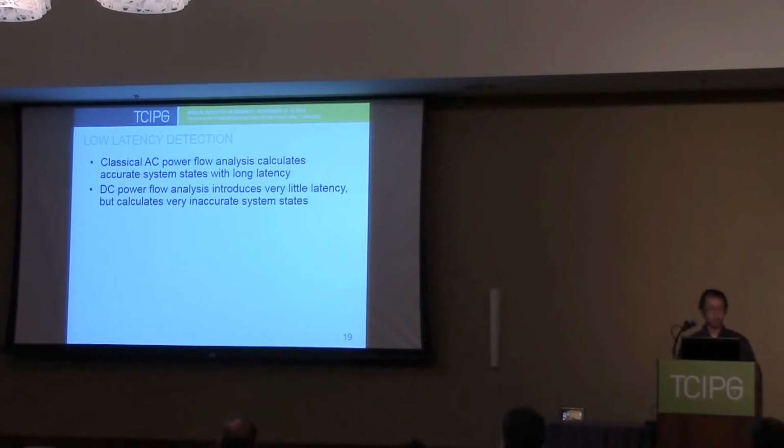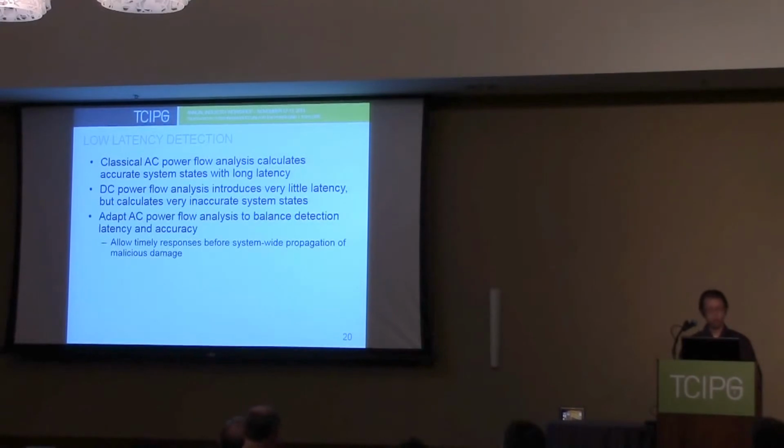The DC power flow analysis can introduce very little latency, but calculates a very inaccurate system state, so it may generate a lot of false positive and false negative detections. So we propose to adapt the AC power flow analysis to balance the detection latency and accuracy. As a result, we can allow some timely responses before the system-wide propagation of the malicious damage.